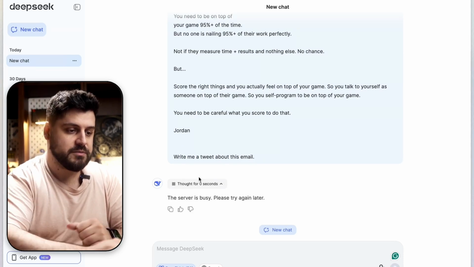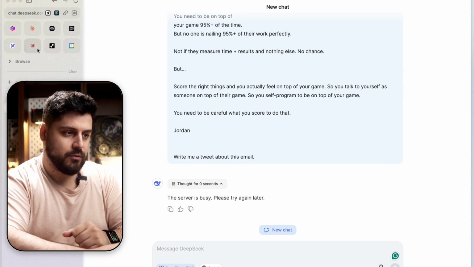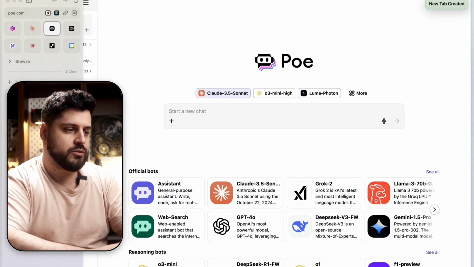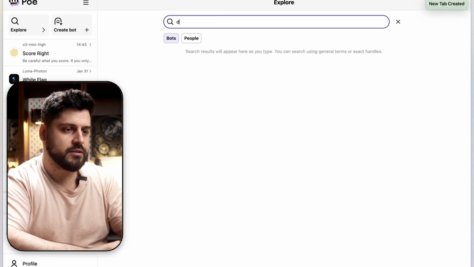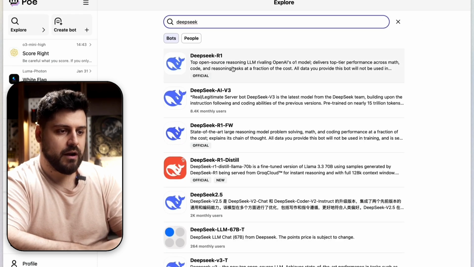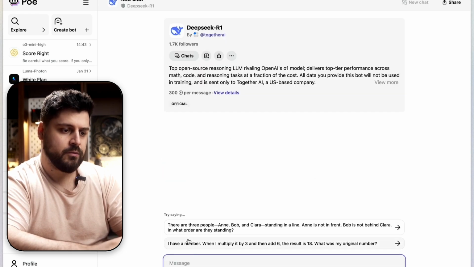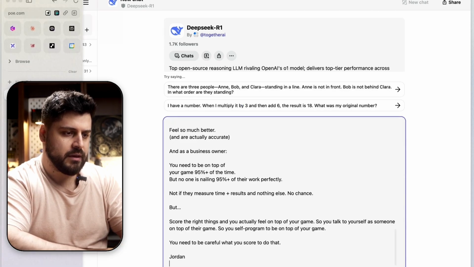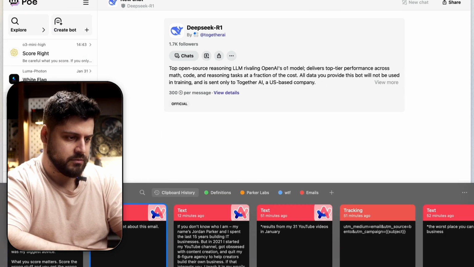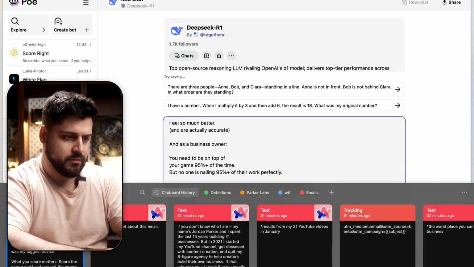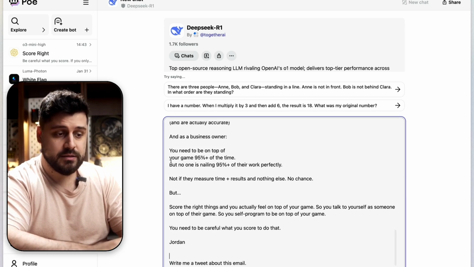Oh, perfect. The server is busy. That is exactly not what I wanted. Let's see if it has an option to use DeepSeek, because that would use a different server. Let's see, DeepSeek. Yes, we have V3. I think this is the one that we want to use, and we copy the email. No, this is not the email. Yeah, this is the email actually. And then we copy it, instruction, and let's see what we get.